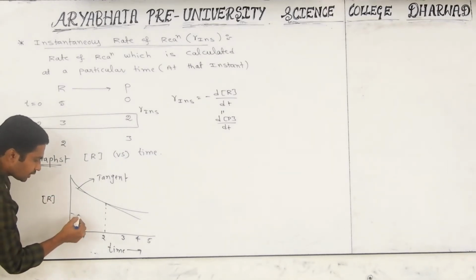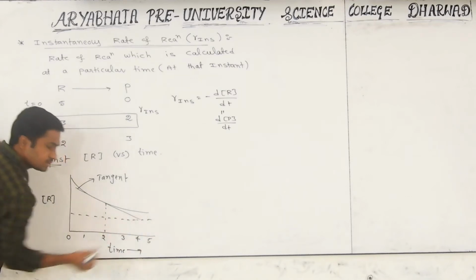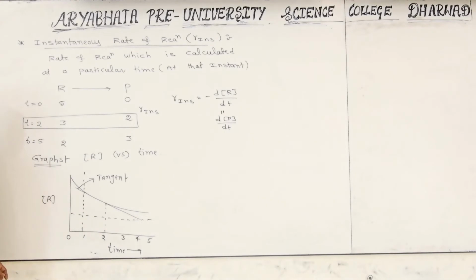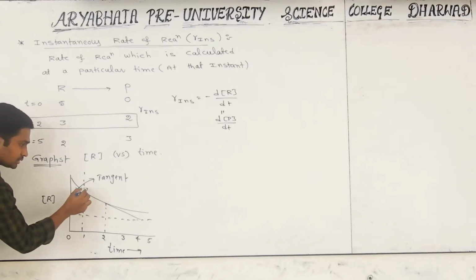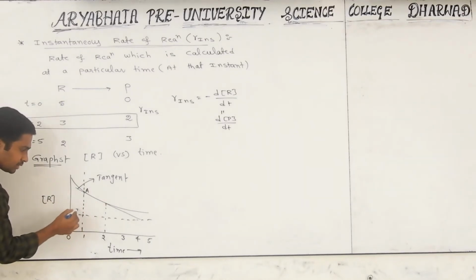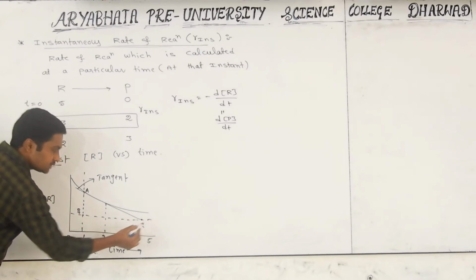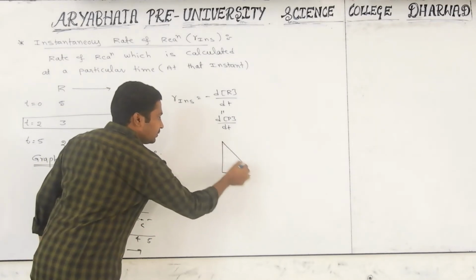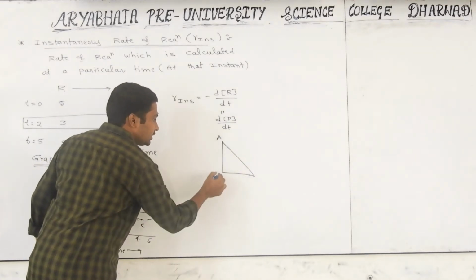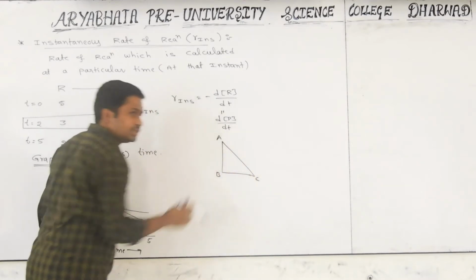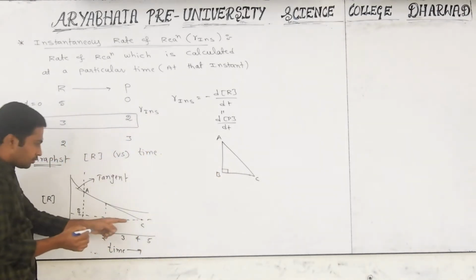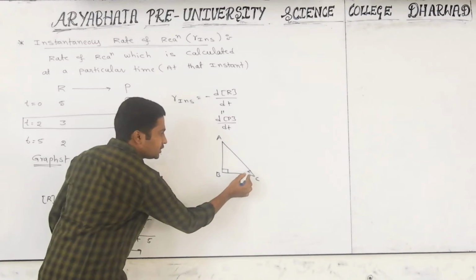Later we take one line parallel to the x-axis and one line parallel to the y-axis. Then we get one right angle triangle. Did you observe? This intersecting point is A. This intersecting point is B. This intersecting point is C. Separate the right angle triangle. It looks like this. This is A, this is B, this is C, and this is the tangent line. Where will the angle be 90 degrees? At B, the angle will be 90. After that, at C, we get some angle that is denoted by theta.